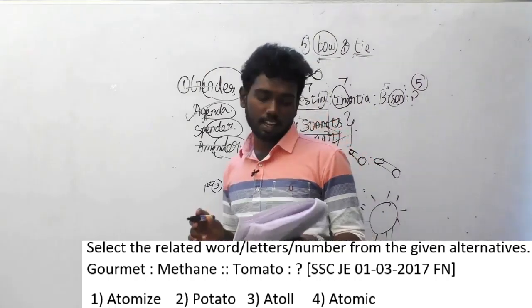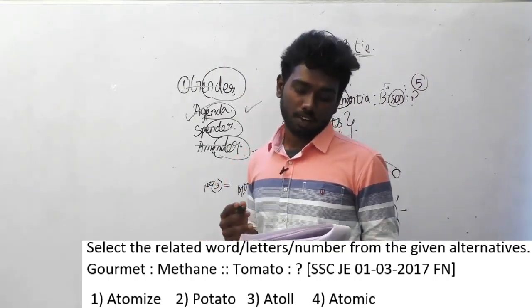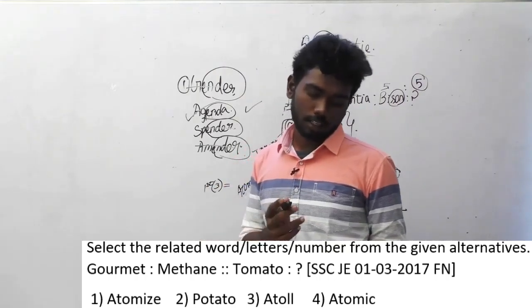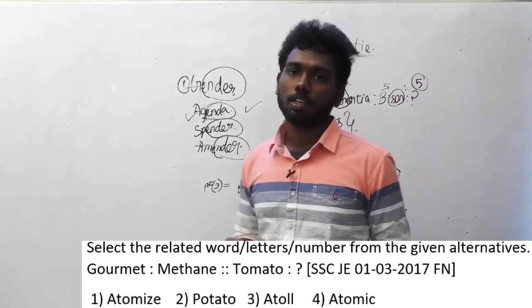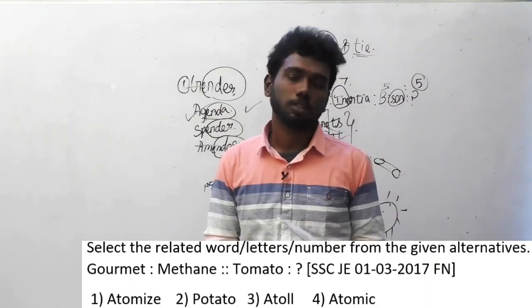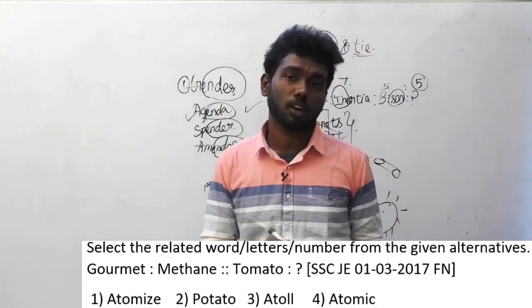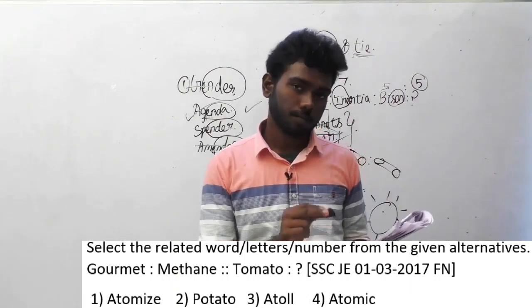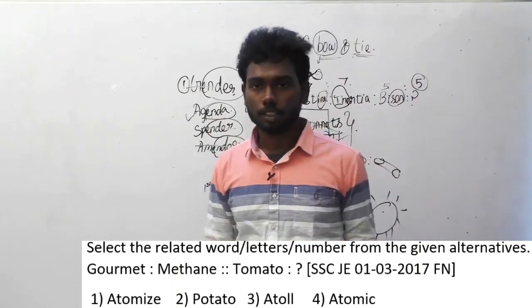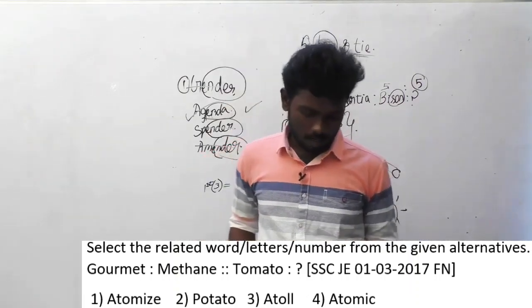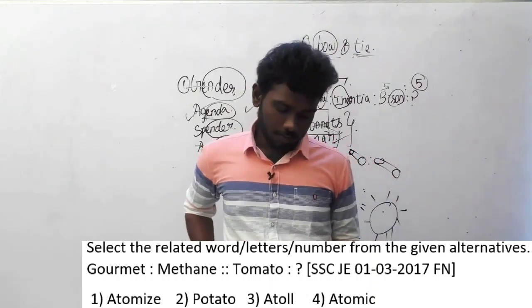You can't guess like 3 options are starting with ATO, only the 4th option potato is ending with ATO, so potato must be the odd word. You must not think like that because this question is not the odd word question. This question is the verbal analogy question. Okay, that's the reason. Let us move on to the next question.